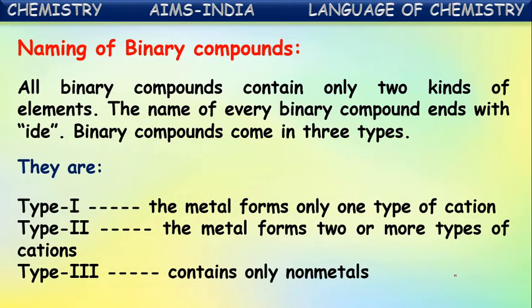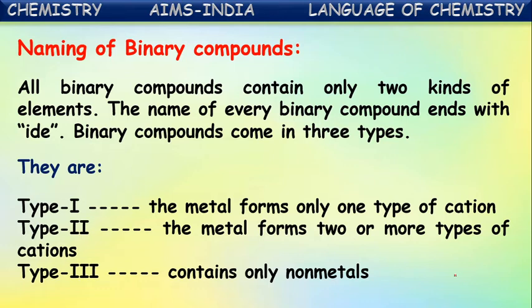First one, type 1. The metal forms only one type of cation. Yes. The type 1 binary compounds contain metals which exhibit only one valency, or which can form only one kind of cation. For example, sodium chloride. In that the metal is Na, sodium. It can form the Na plus ion, only one kind of positive ion or cation, always. Such binary compounds in which the metal exhibits only one valency are called type 1 binary compounds. Next, type 2 binary compounds.